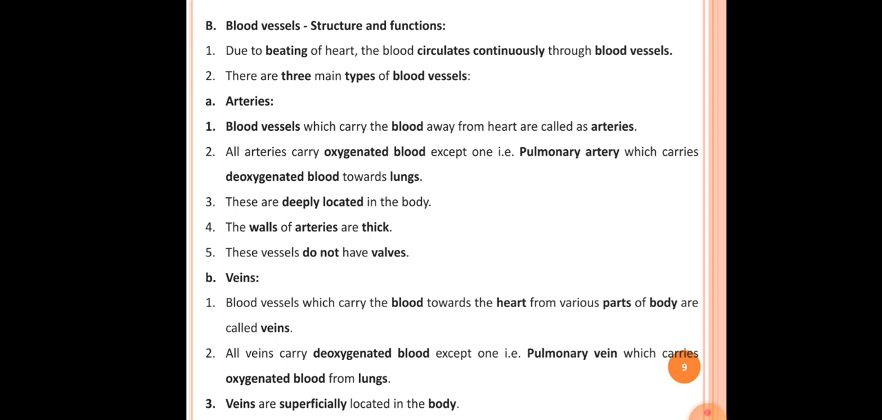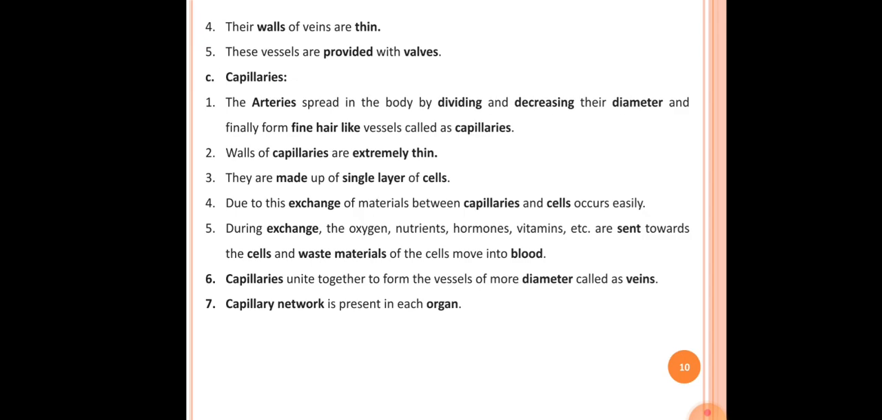The third point here is veins are superficially located in the body. Superficially means on the surface of the skin or under the epidermis of the skin, the veins are found. This is called a superficial location. So veins are superficially found in the body. The fourth point here is the walls of the veins are very thin. Thin means the thickness of the walls of veins is very small.